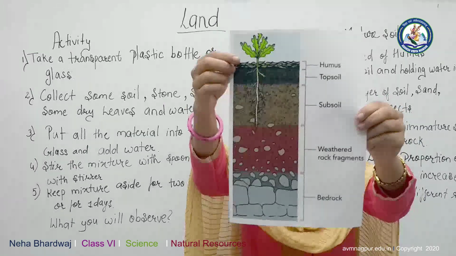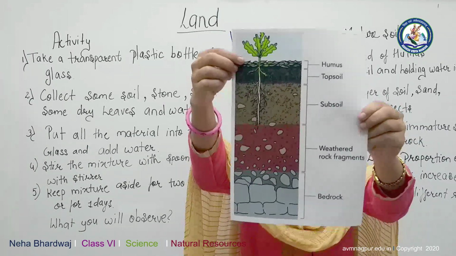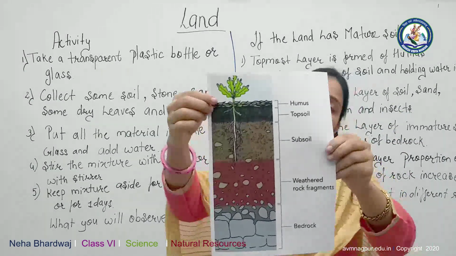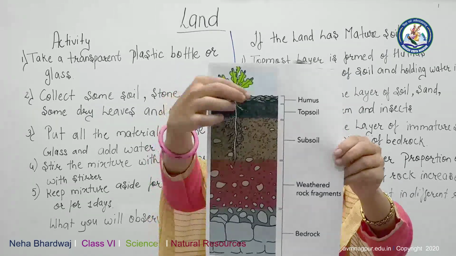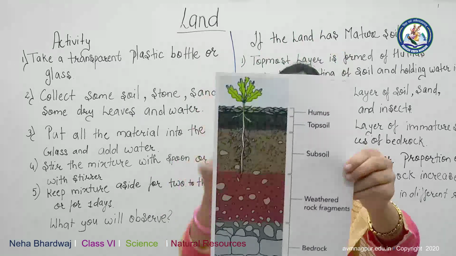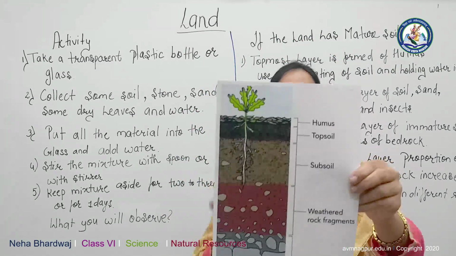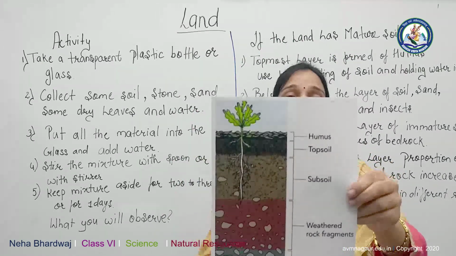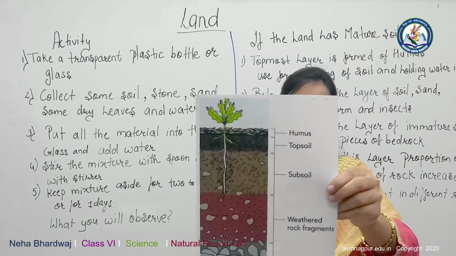Now see here, this is the topmost layer. In mature soil you can see the topmost layer. This is made up of humus. What is humus? Humus is formed from the decomposition of dead plants and animals.